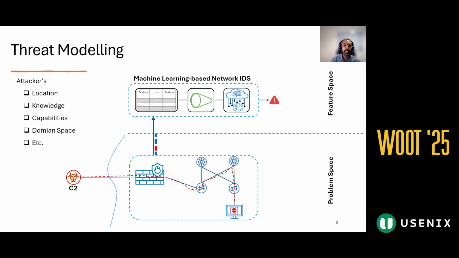For example, is the attacker an insider or outsider? Do they know about the features, the model, the pipeline? Are they attacking the feature space or the problem space? So it is not just about white box or black box. We need to think more broadly to model real-world adversarial attacks.